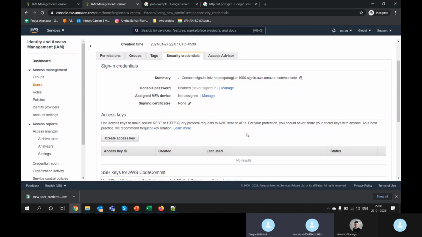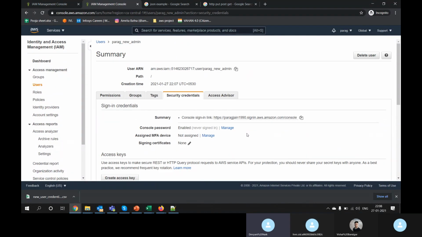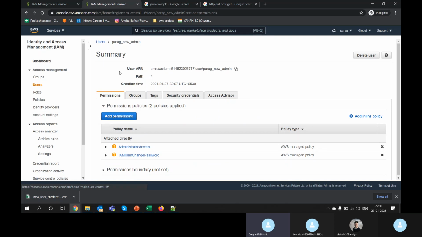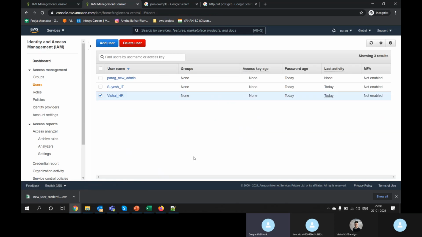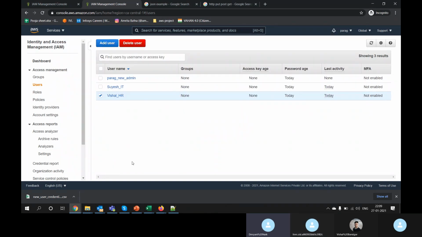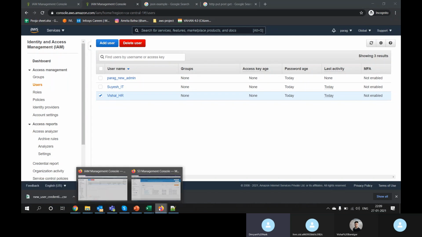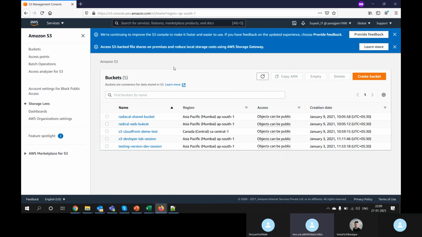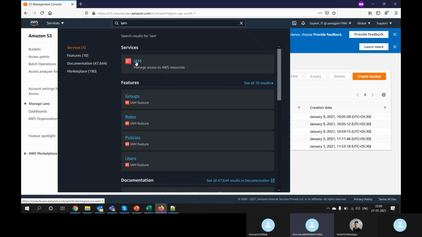One more question: will that particular user know what type of access they have, if they have IAM access? Suppose you created Vishal HR, will that person know what type of access he has? If Suresh doesn't have IAM access and wants to see his permissions, he won't be able to see them.